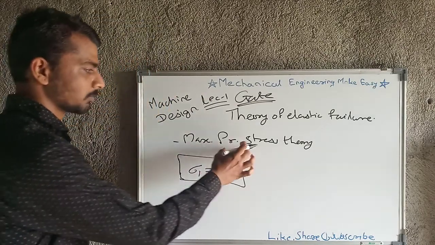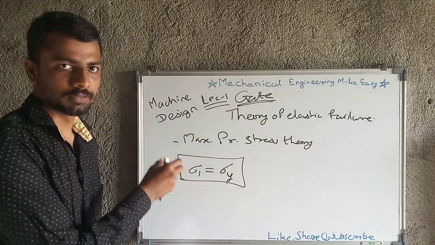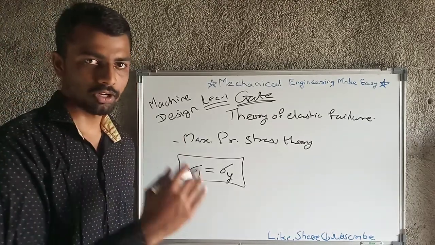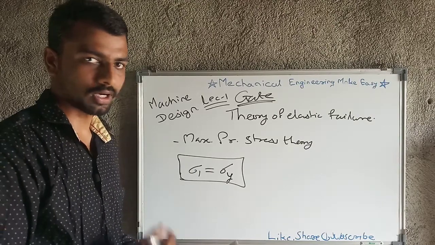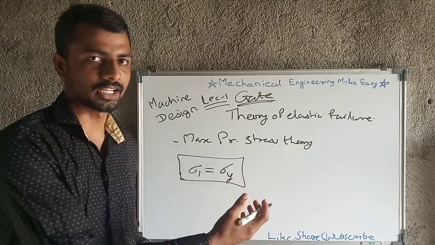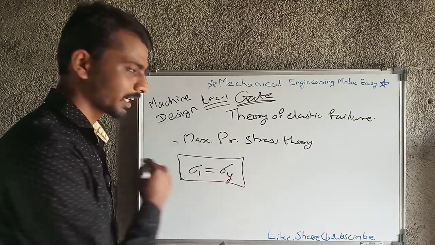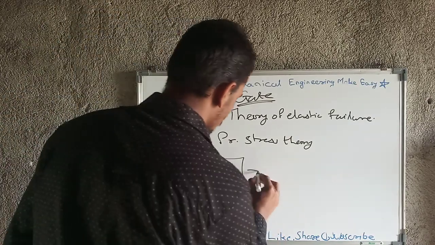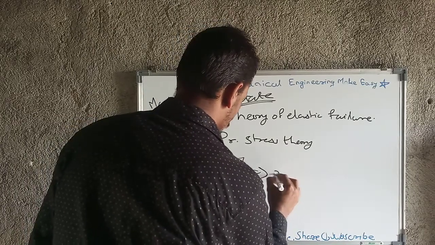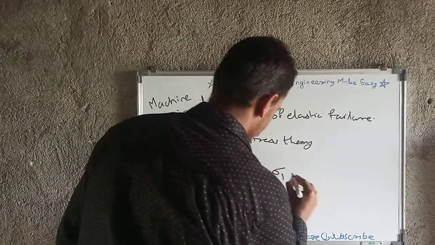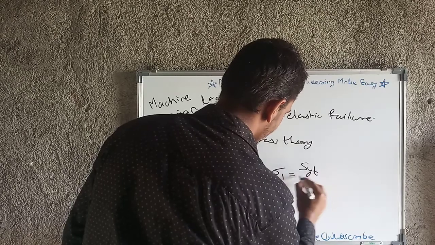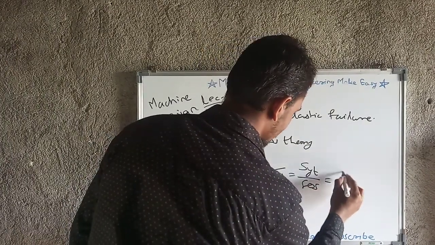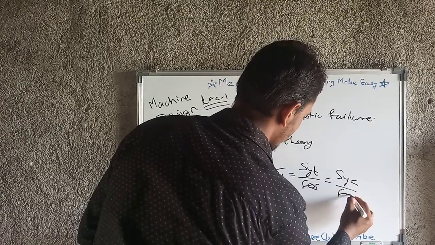Okay, what is the maximum principal stress theory? If the maximum principal stress occurring because of biaxial or triaxial loading in that component reaches the yield strength of that material, then ultimately the material will fail. Okay, this is the maximum principal stress theory. So from that we get one equation, that is sigma 1 equal to SYT upon factor of safety, or we can say SYC upon factor of safety.